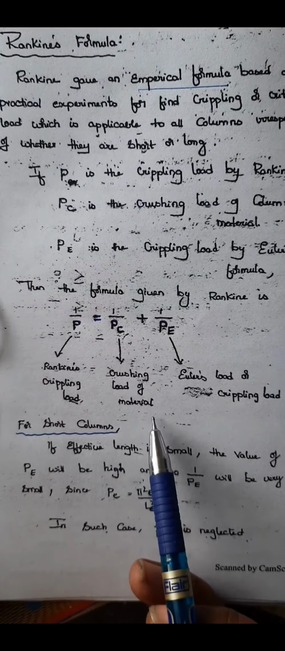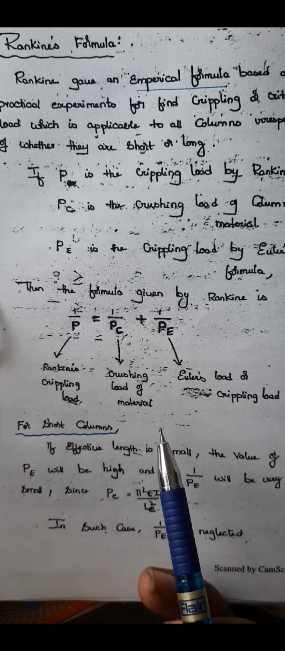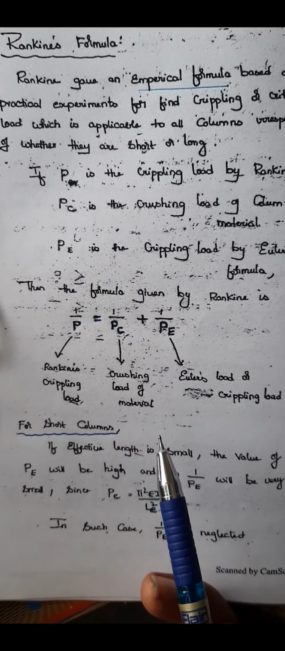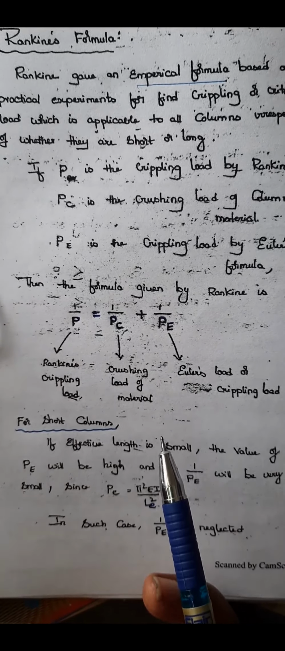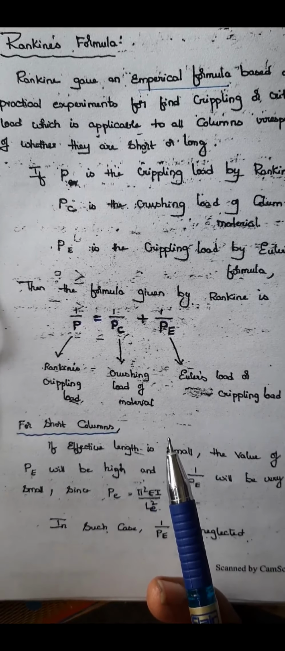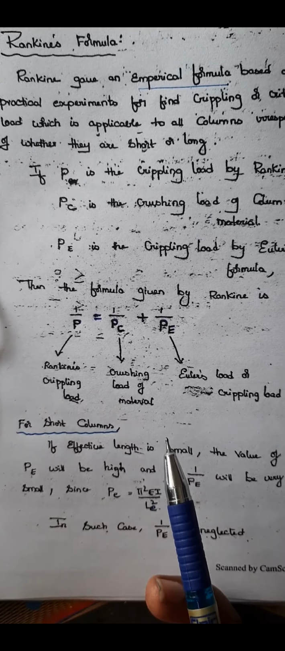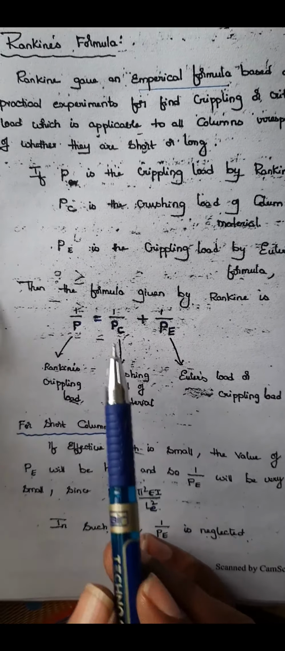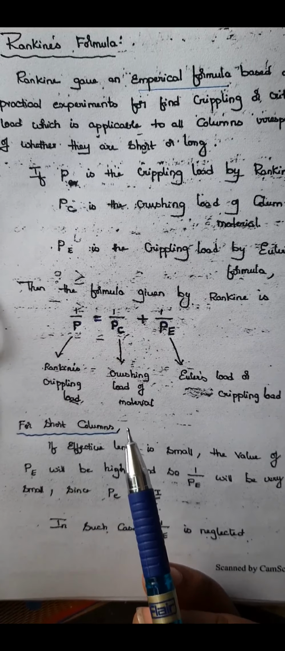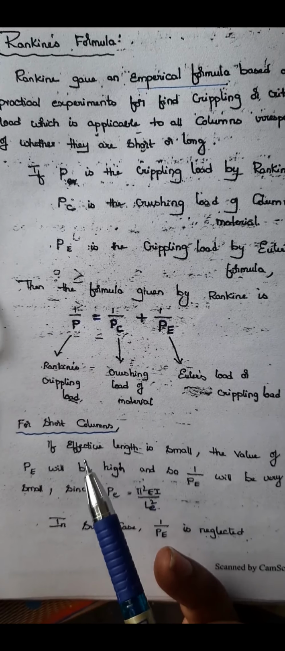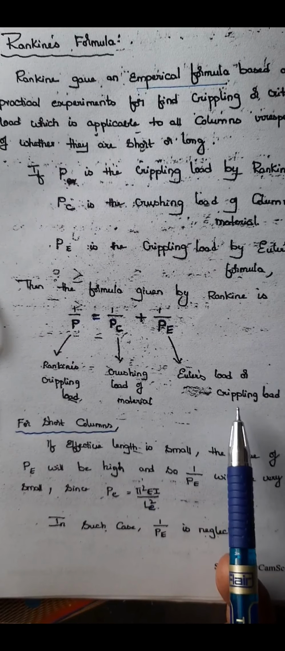Here I said crushing load of material because sometimes the columns can be of steel, maybe of wood, right? Yes, even a wood column also fails under crushing if it is a short column. So I told you, when we talk about columns, we are not talking about just concrete columns. We are talking about all types of columns made up of different materials. So whichever material you are making the long or short column with, PC is the crushing load of that material, and PE is Euler's load or crippling load.